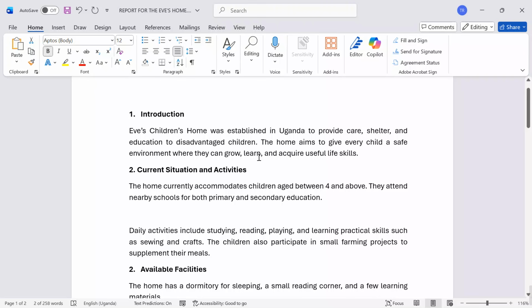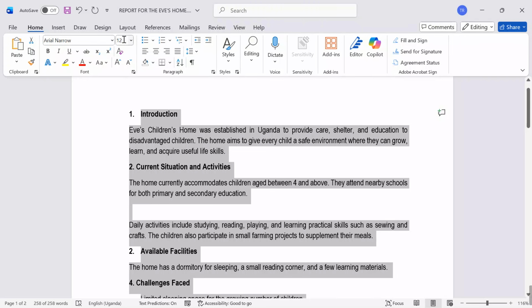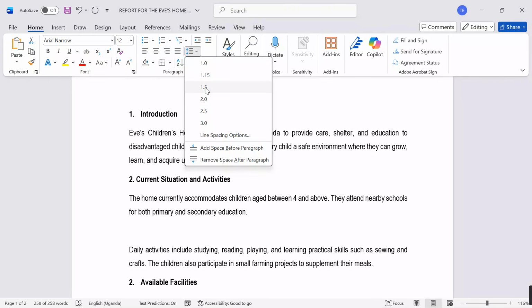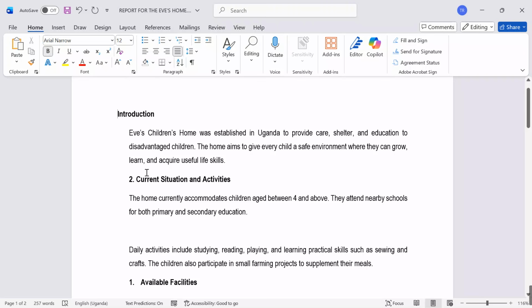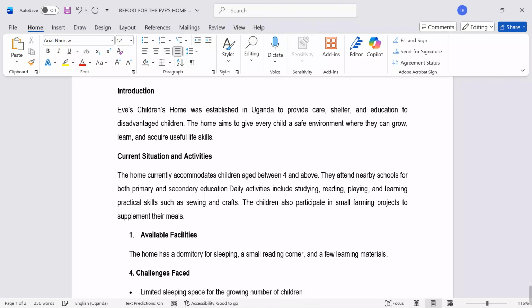So now, I will come, Control A, come over here. I want to take font style Arial Narrow, which is my favorite. I don't know your favorite, but you're free to take any of your choice. Font size, I'm going to take 12. Then line spacing, I'm going to take standard 1.2. Now, after putting that down, I'm going to start customizing a few things to see that we don't lose out on time. Ctrl Z. Please remember, I've put all this in the video description.